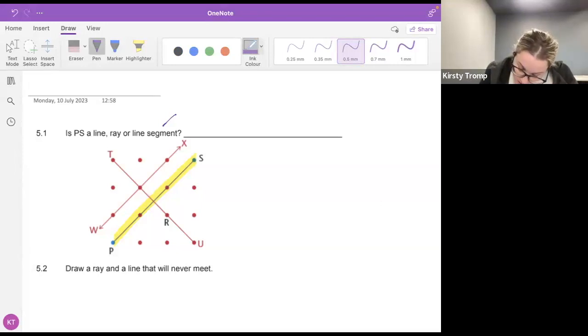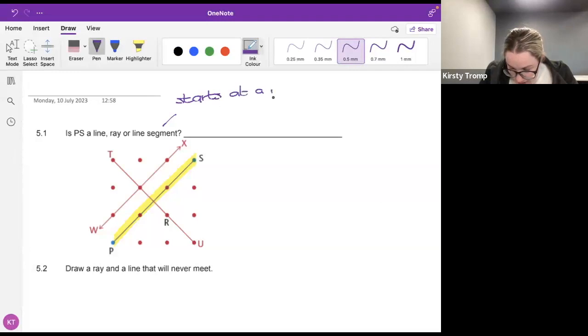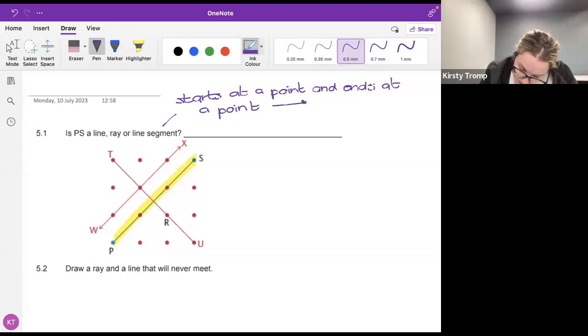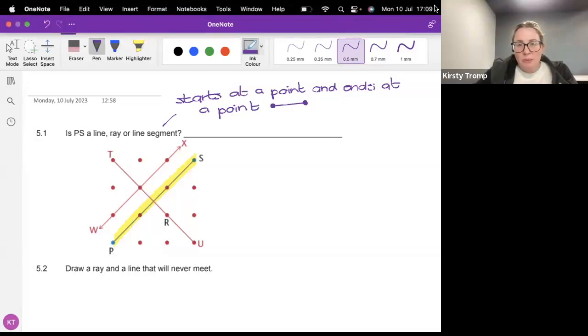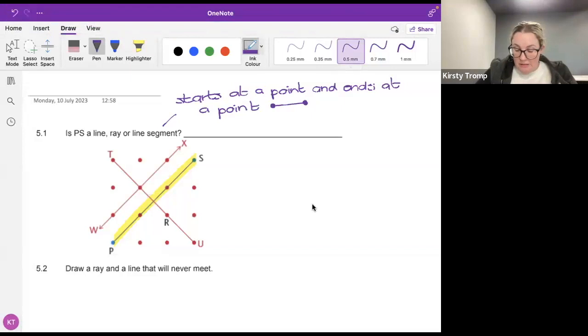Fantastic, Jaden. So a line segment starts at a point. I like that. And ends at a point. Thank you so much, Jaden. Can I do a little example here? Would it be something that looks like this? Something like that? Yes. Happy with that. Thank you for your help. All right, so Jaden is 100% correct.